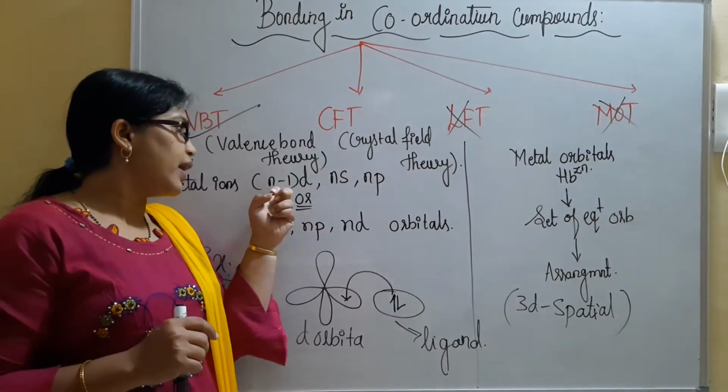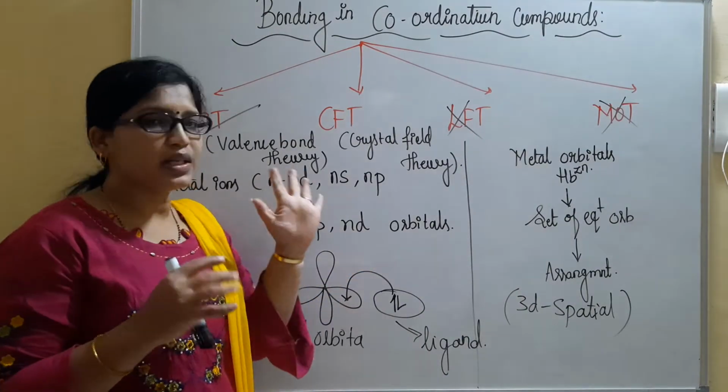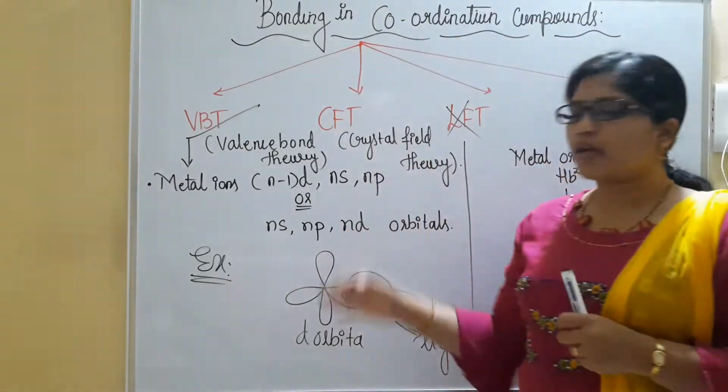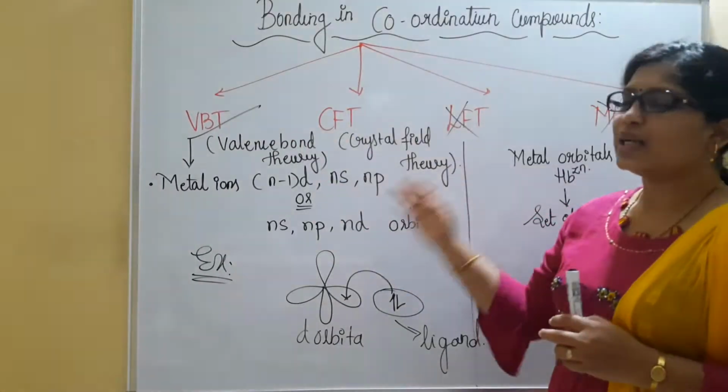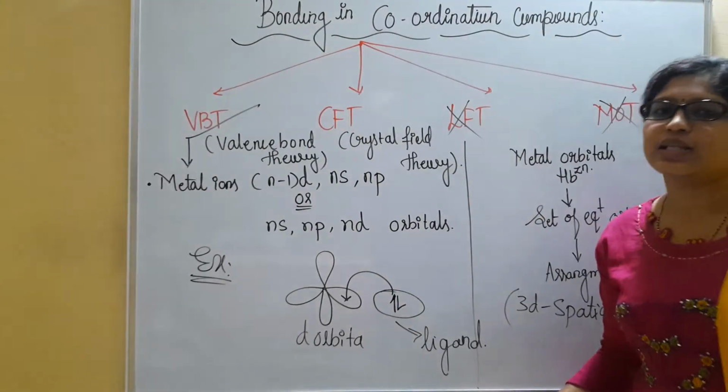Later I will explain why I have written n-1d and nd. Whenever we write n-1d, it is generally considered outer orbitals, and nd inner orbitals. Whenever we go with the examples, we'll understand these things in detail. Till then, please do copy this. We'll move to next.